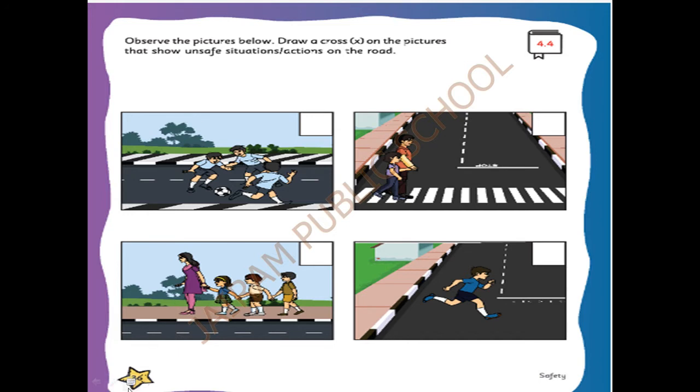Now see in your book, take page number 36, 4.4 activity. Observe the pictures below. Draw a cross on the pictures that show unsafe situations or actions on the road. We have to show what are the unsafe situations and actions on the road.